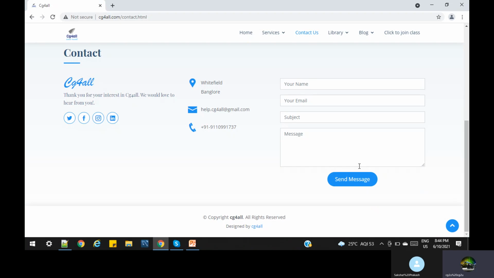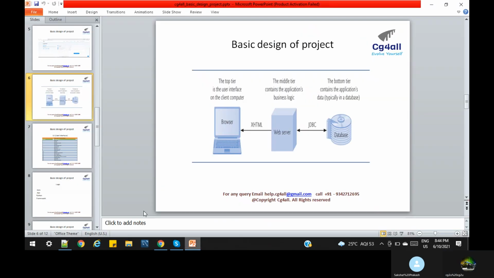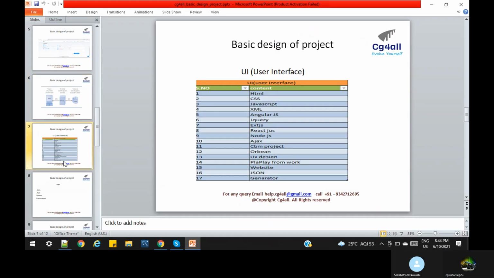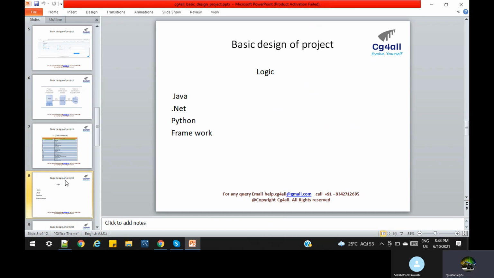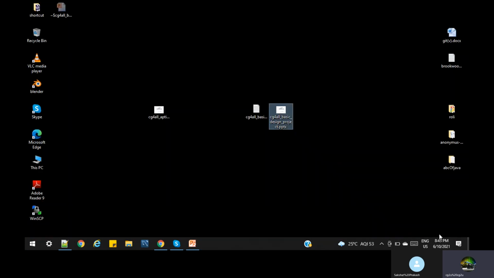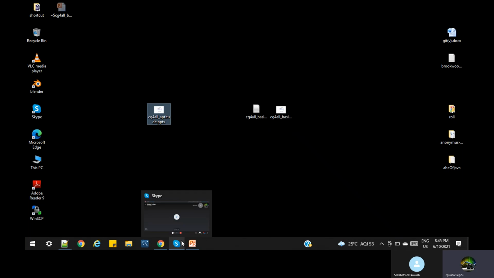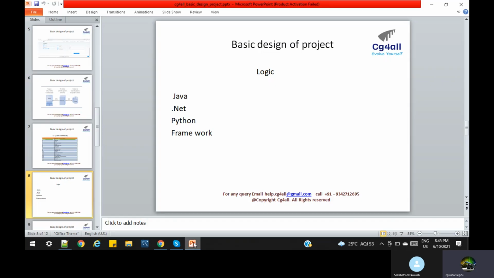For that middle layer, enterprise edition, what are the technology possibilities? Basically we have Java, .NET, Python, and many frameworks like Spring, microservices, machine learning. All these technologies are used.